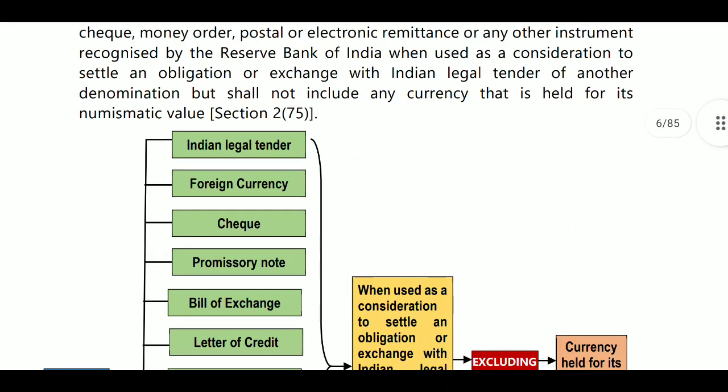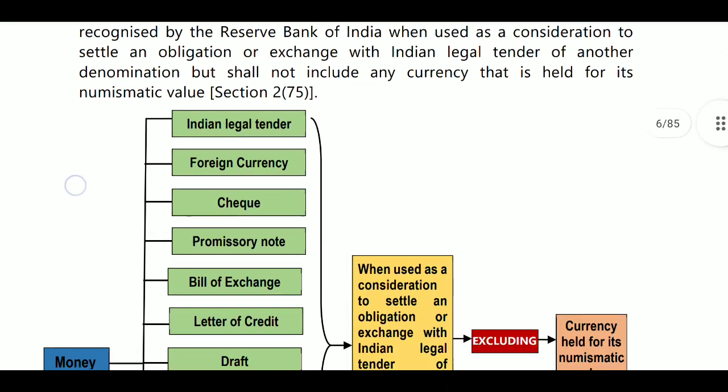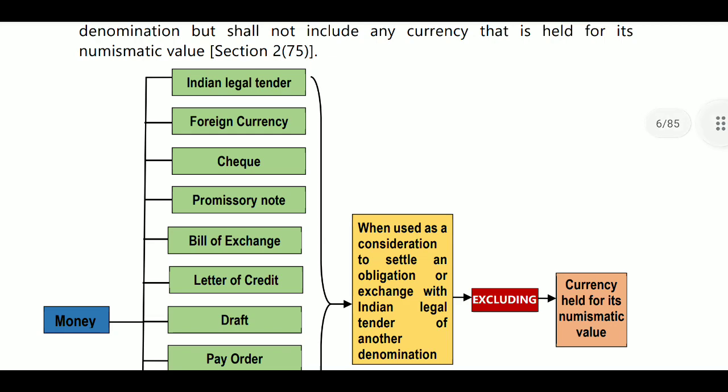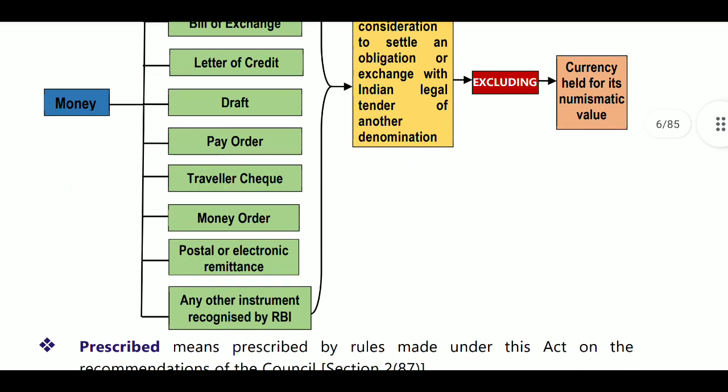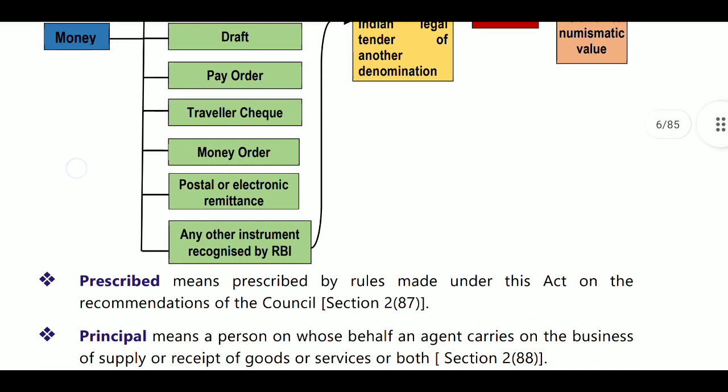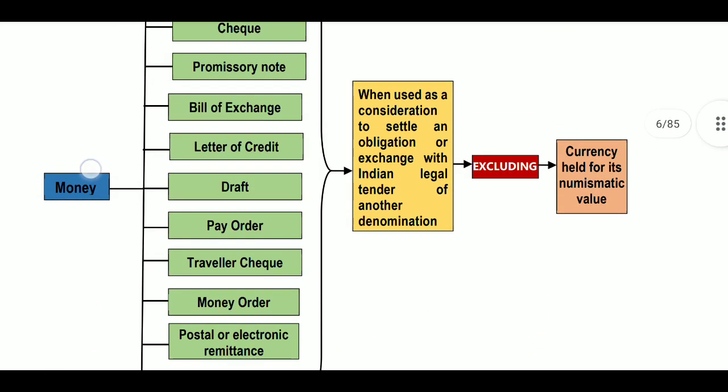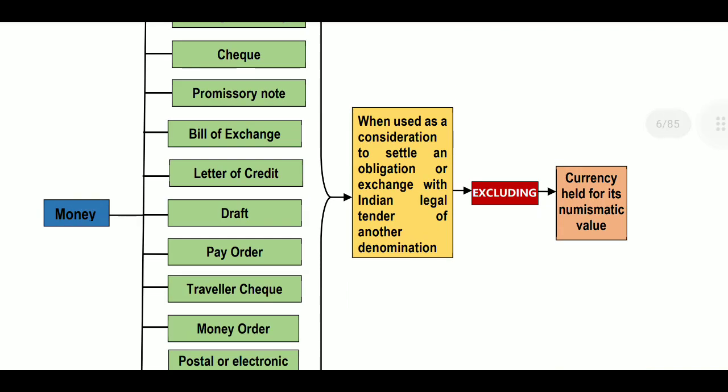Next, money means what? Money includes Indian legal tender, foreign currency, cheque, promissory note, bill of exchange, letter of credit, draft, pay order, traveller's cheque, money order, postal or electronic remittance, and any other instrument recognized by the RBI when used as consideration to settle an obligation or exchange with Indian legal tender of another denomination. It must exclude any currency held as a numismatic value.